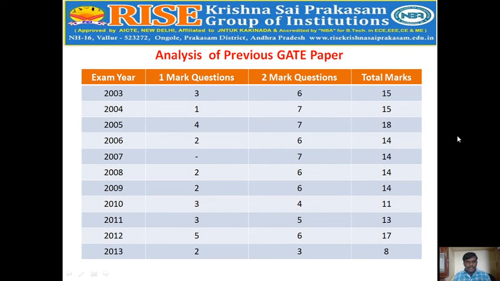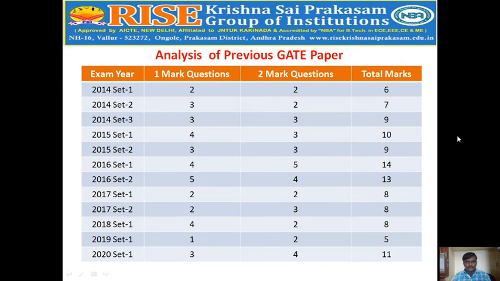And from 2003 to 2013, the GATE exam pattern is 1 mark questions and 2 marks questions are given. Okay, and you can observe from 2002 to 2013 a slight variation of the marks. So simply it is approximately constant. From 2013, the variation of the marks is equal to 8 marks as well.